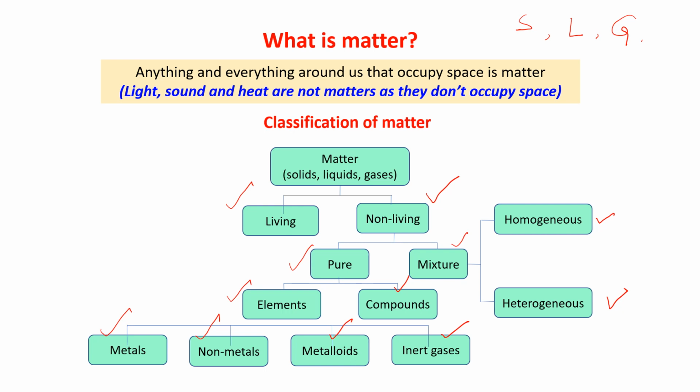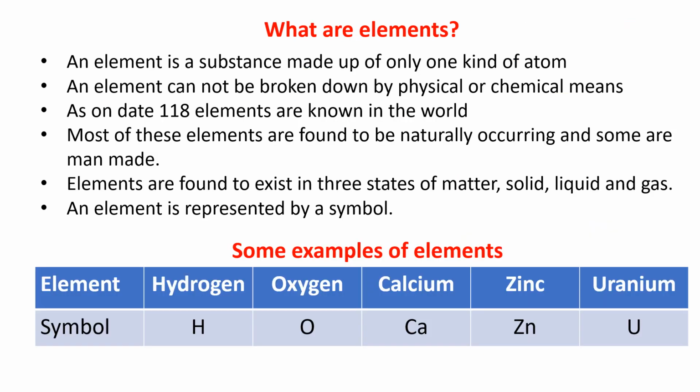But before starting what is metal, non-metal, metalloids, inert gases, I will explain a new thing, that is what is an atom. Because in the next slide you will come to know what is an element.